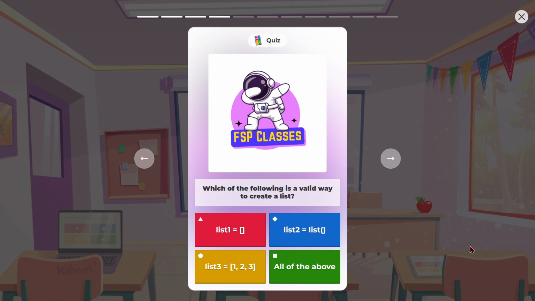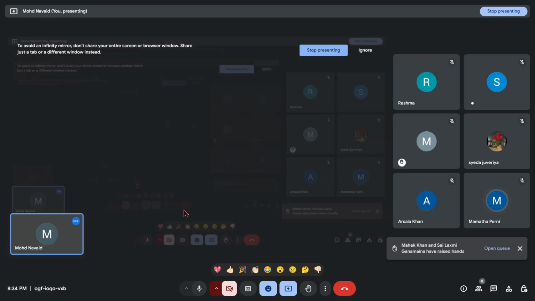Next question is, which of the following is a valid way to create a list? Carefully answer. All of the above. First only. How many of you? Raise your hand, those who are saying all of the above. Okay, three people are saying all of the above. How many of you are saying first option only? Raise your hand.